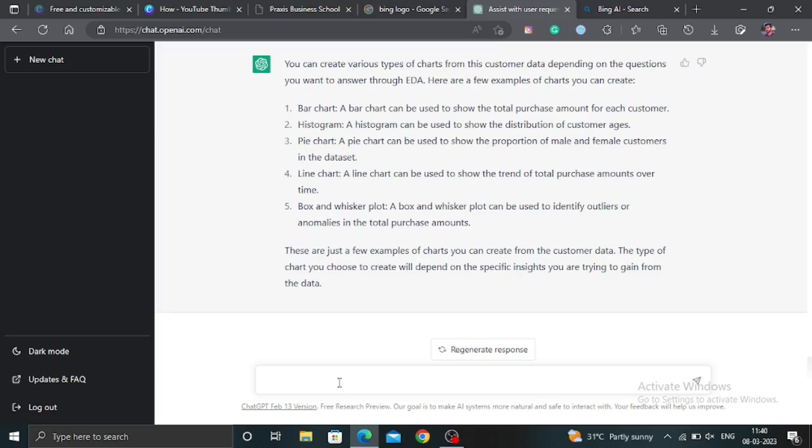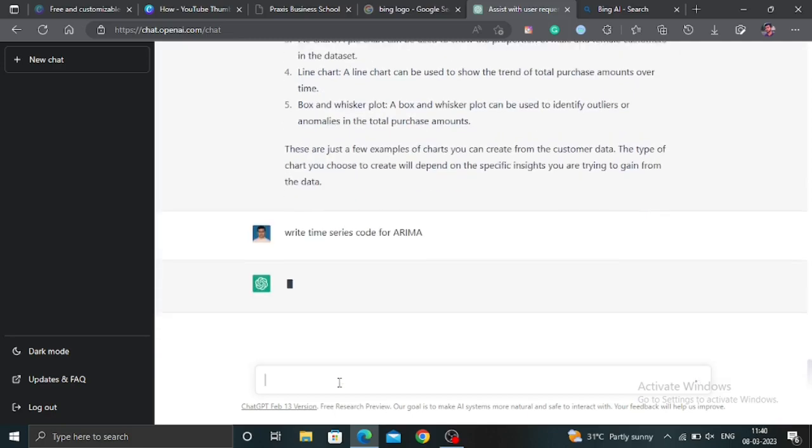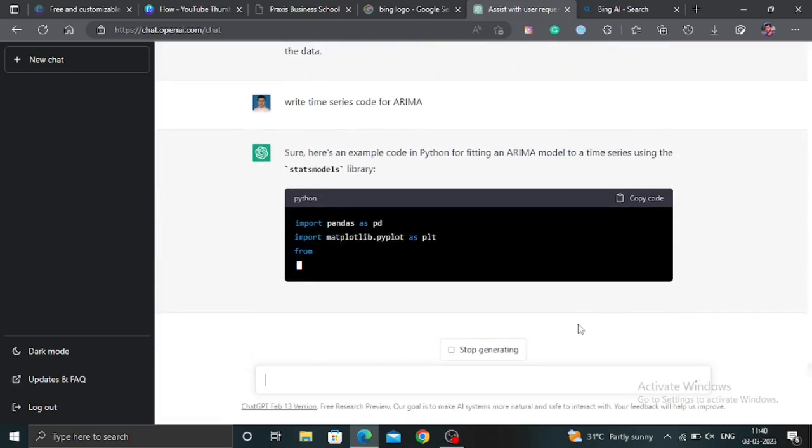So let's ask something about code. Write time series code for ARIMA. Let's see what it does. Here the code is.